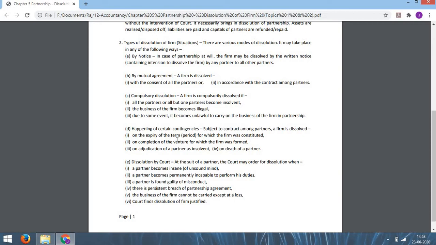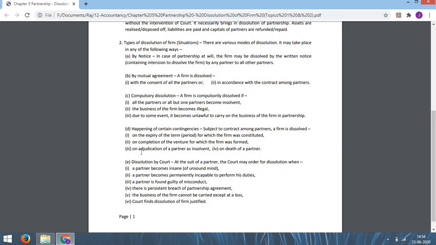Number 1, on the expiry of the term period for which the firm was constituted. Suppose the firm was constituted for 2 years. After the expiry of 2 years, when the 2-year period is over, the firm becomes dissolved. Second, on completion of the venture for which the firm was formed. Sometimes the partnership is formed to complete a particular venture, a particular work. In that case, when the work is completed, when the venture is over, then the firm is dissolved.